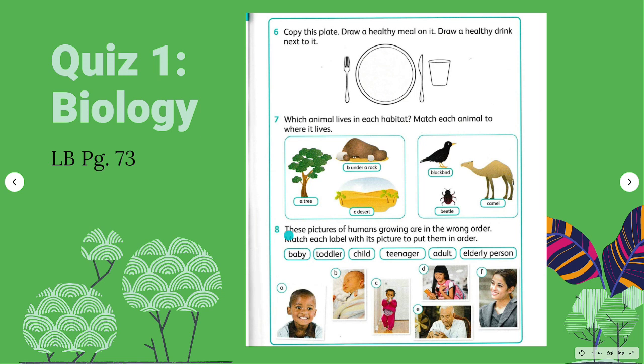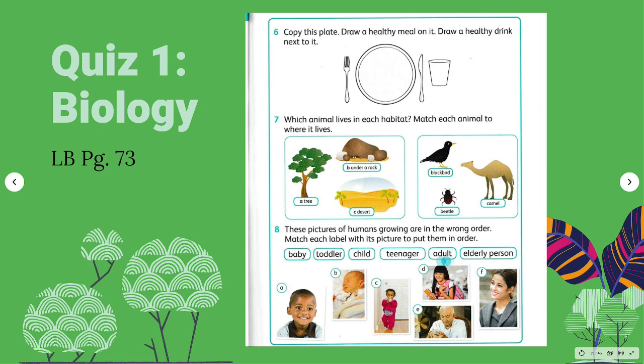Number 8, these pictures of humans growing are in the wrong order. So we will match each label with its picture to put them in the correct order. You have there a baby, toddler, child, teenager, adult, elderly person. So baby will go to picture B, and this is a toddler. You see the toddler can already walk. And a child just like you, remember, can go to school, will go to picture A. And a teenager, just like this girl, can study alone and can go out with friends, so that's the letter D.